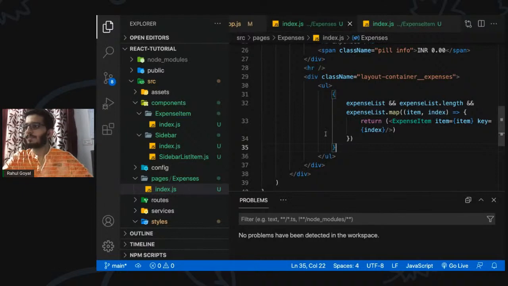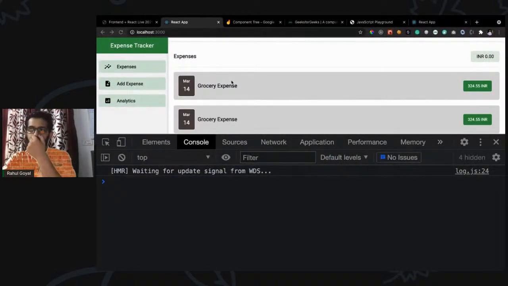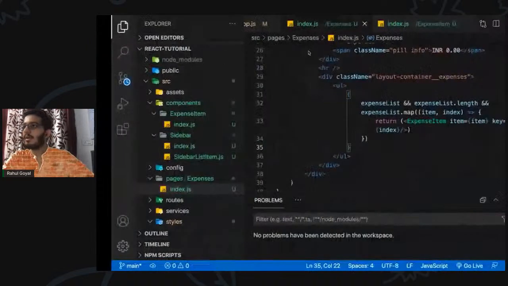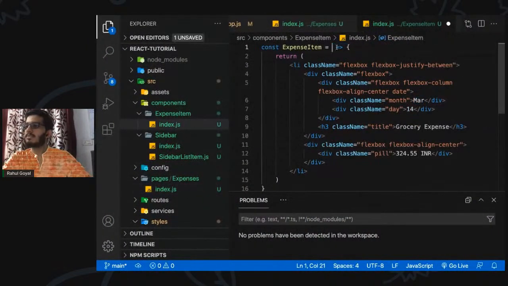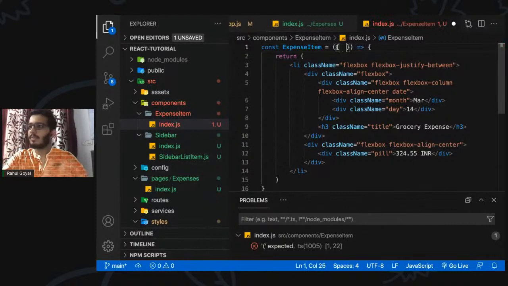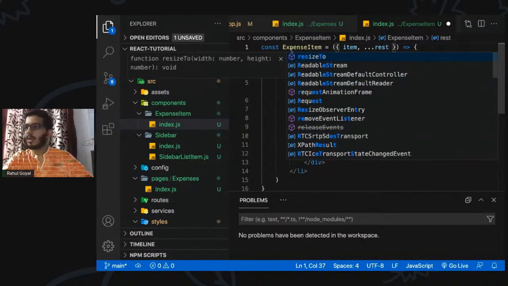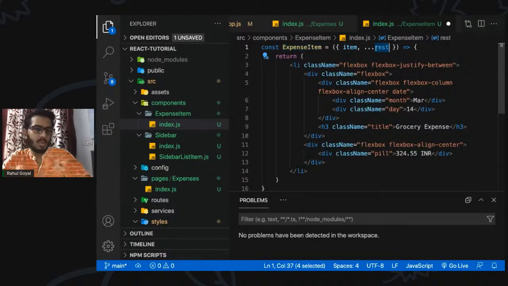Let's say we can see we have two list items, but the content is the same because we have not really used the item prop which we are passing. So we can do that by destructuring it. We have the item and maybe some other functions which we are going to add later on. Say we want to handle the delete and the edit. We can pass some functions from the parent to the child and then perform specific actions with these functions.